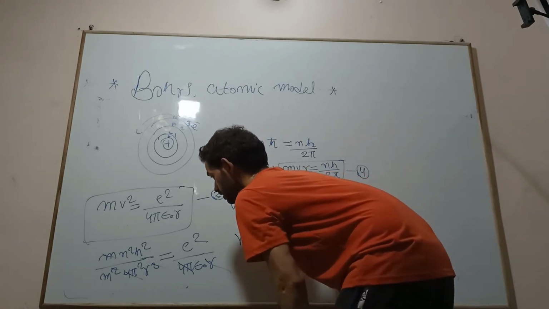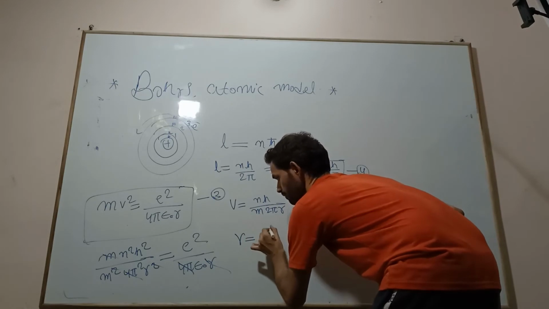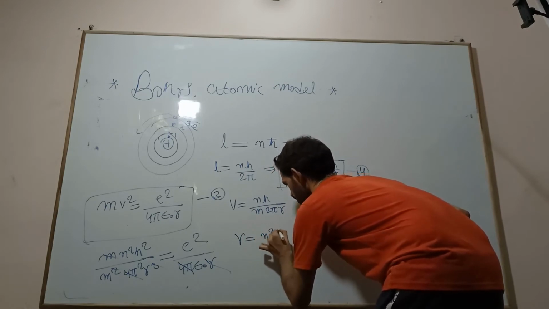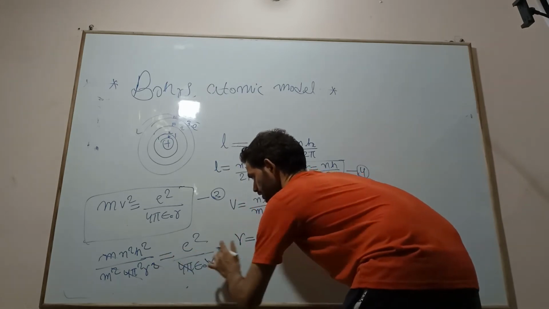What is this value of r? r is nothing but n square h square over epsilon